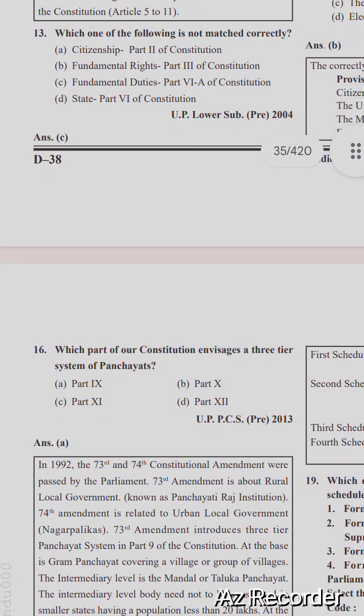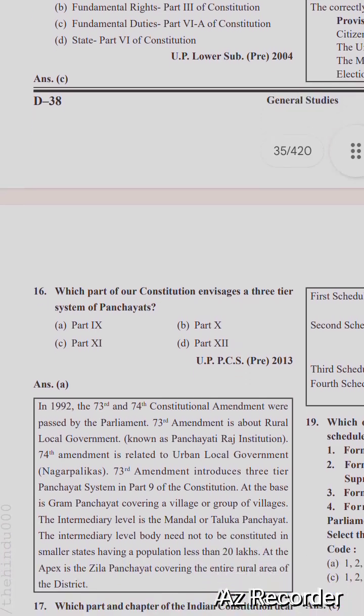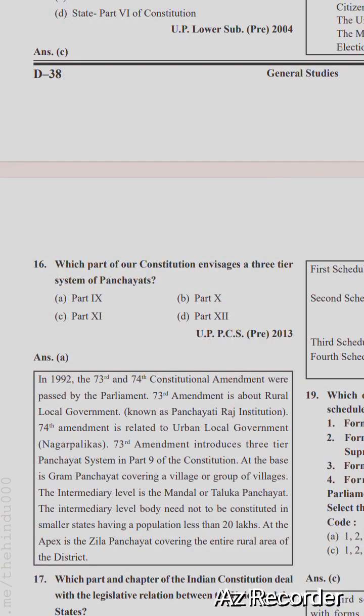Which part of our Constitution envisages a 3-tier system of panchayat? Part 9, Part 10, Part 11, Part 12. The right option is option A, Part 9. In 1992, the 73rd and 74th Constitutional Amendment Acts were passed by the Parliament. The 73rd Amendment is about rural local government, known as the Panchayati Raj institution.